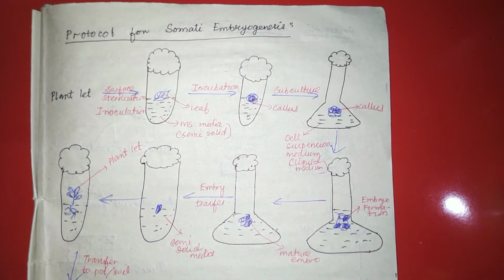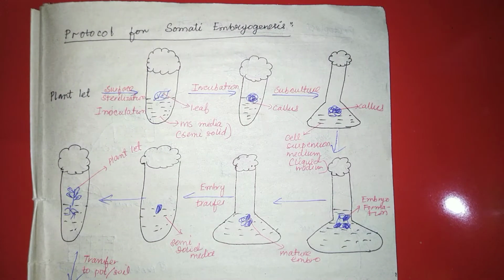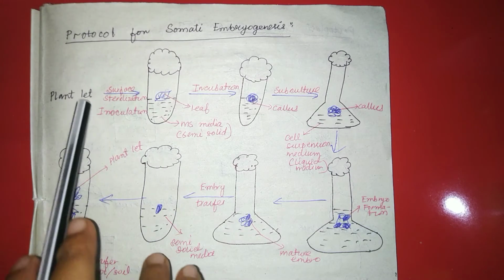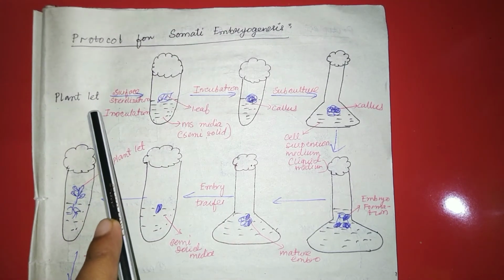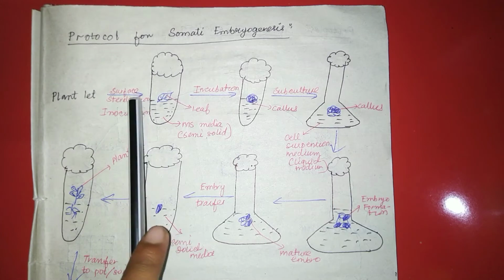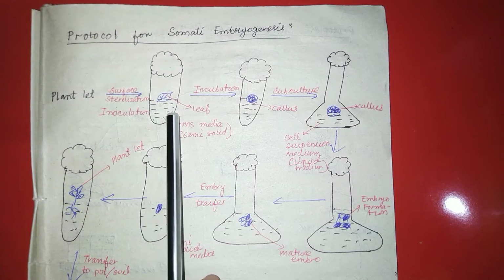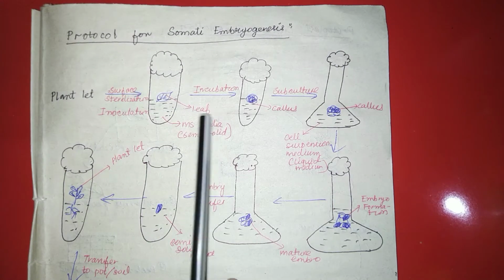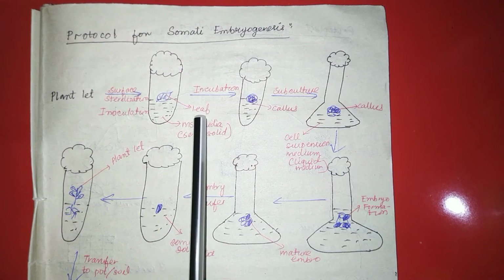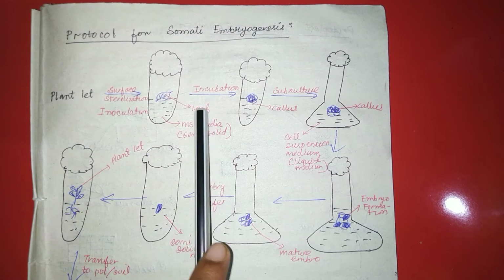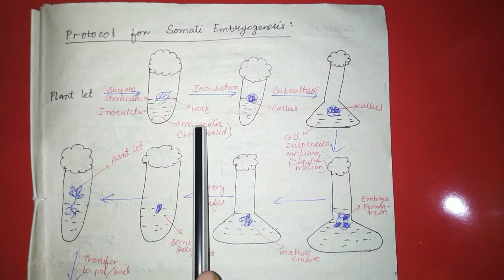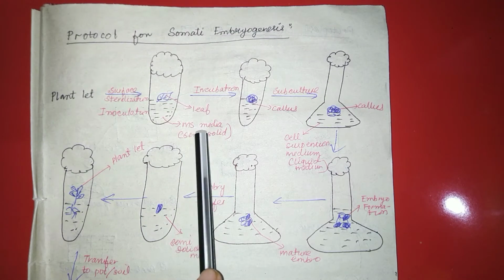Coming to the protocol of somatic embryogenesis. The protocol of somatic embryogenesis may also be termed the procedure of somatic embryogenesis. First is the selection of the mother plantlet, from which we choose the explant, and the explant will undergo surface sterilization. Here we have taken the leaf as an explant, and after the surface sterilization of the leaf, we will transfer that explant into the MS medium.